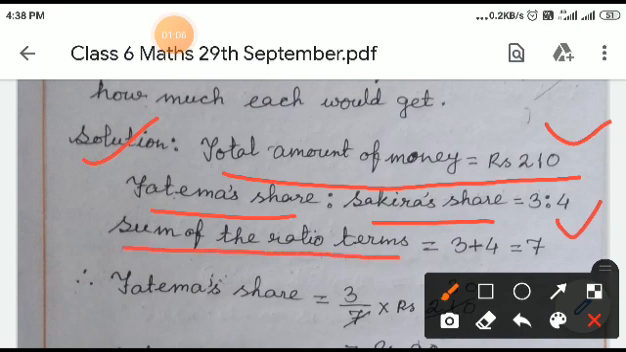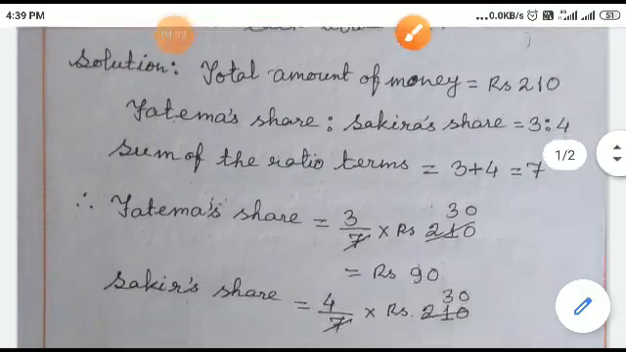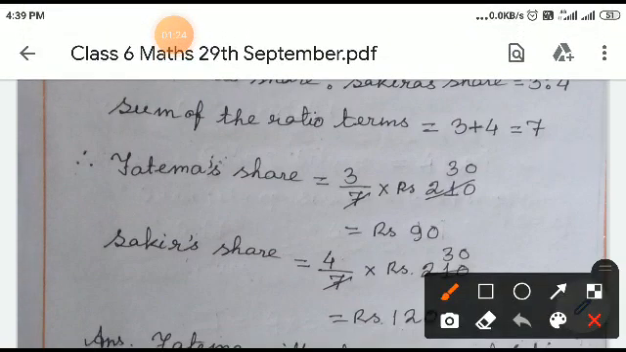And the sum of the ratio terms, that is 3 plus 4. Here first term 3, second term 4. So the sum of the ratio terms will be first term of ratio plus second term of ratio, that is 3 plus 4 equal to 7. So the part of money that Fatima will get equal to first term of ratio by sum of the ratio terms, 3 by 7 part, and the part of money that Sakira will get equal to second term of ratio, that is 4 by sum of the ratio terms 7.